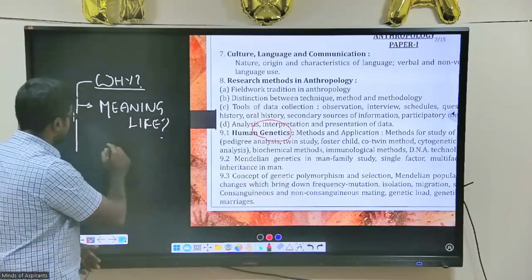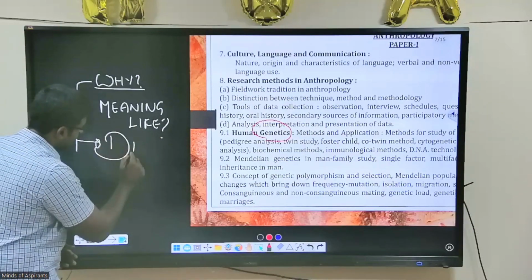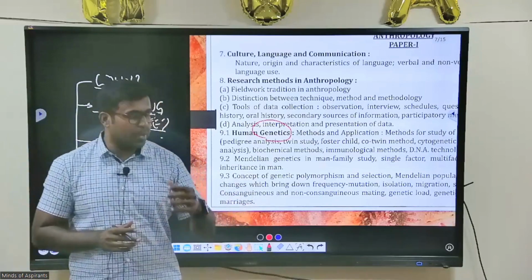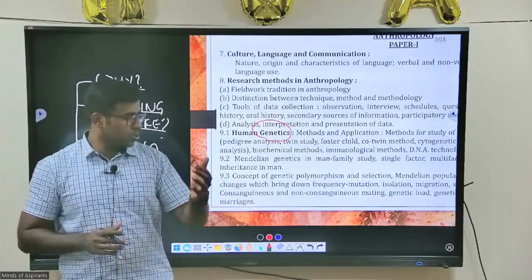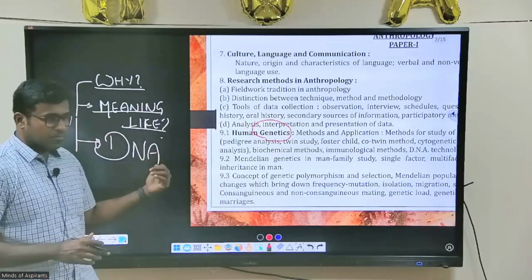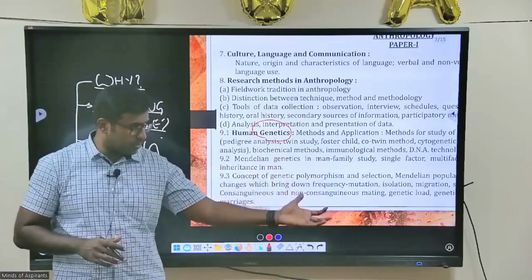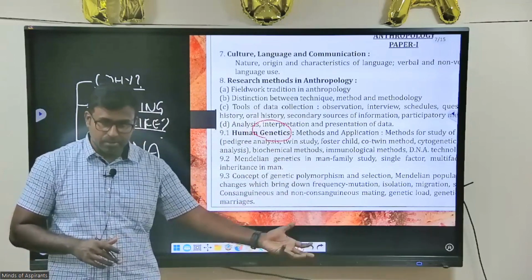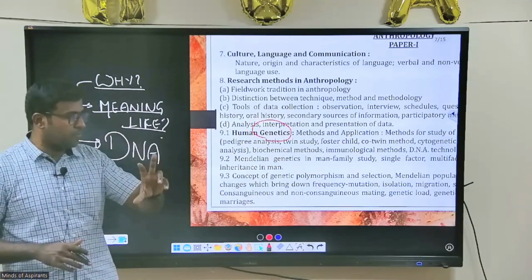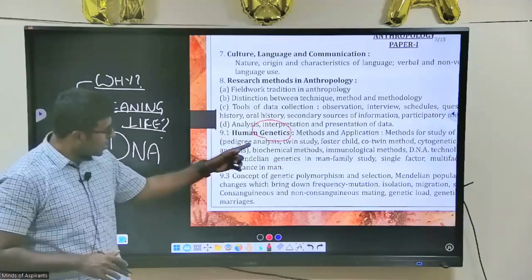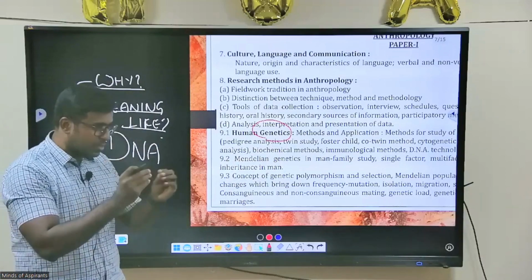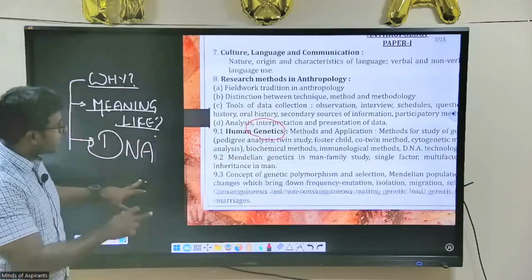All this comes from this syllabus, which is called DNA. What is life? This is a question that many philosophers went into. There is a book by the quantum physicist Schrodinger that talks about this. He is a physicist who actually got the Nobel Prize in physics, but he talks about DNA. He says every meaning of life that you want to see is actually ingrained in your DNA. That is the book that he has written. He talks about physics and biology together. So that is the third part.